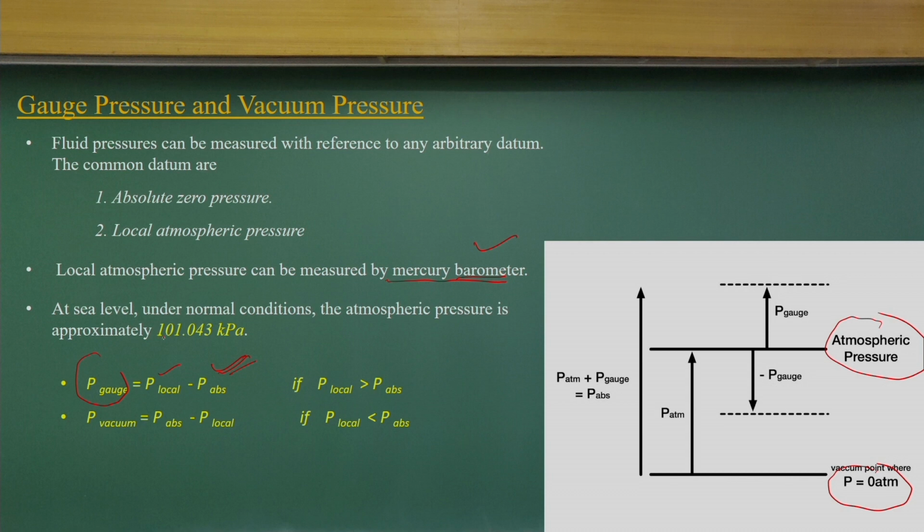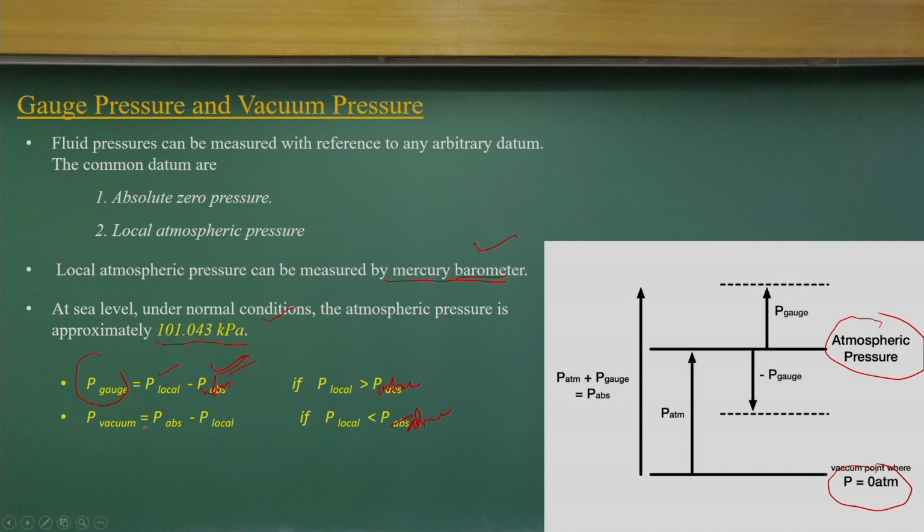As you know, it is about 101.043 kilopascals, where the pascal is Newton per meter squared. We measure the difference between P local and P atmosphere.